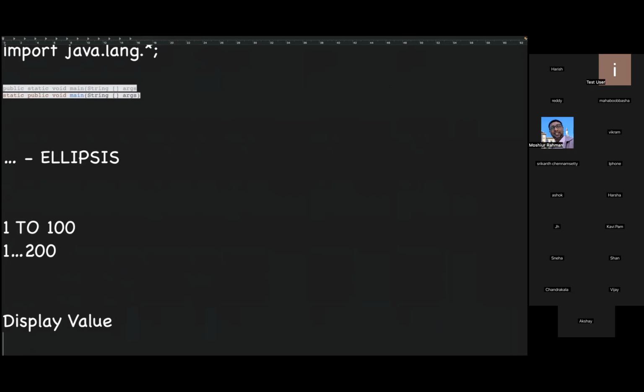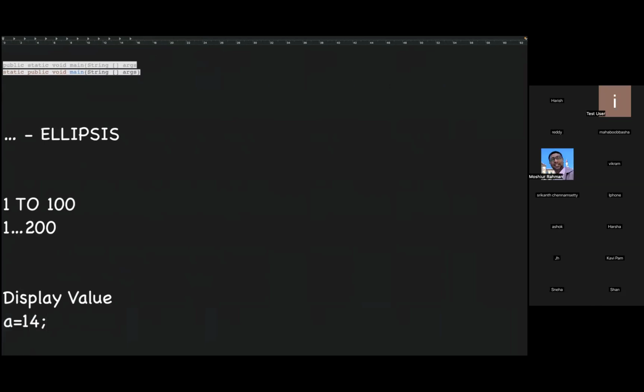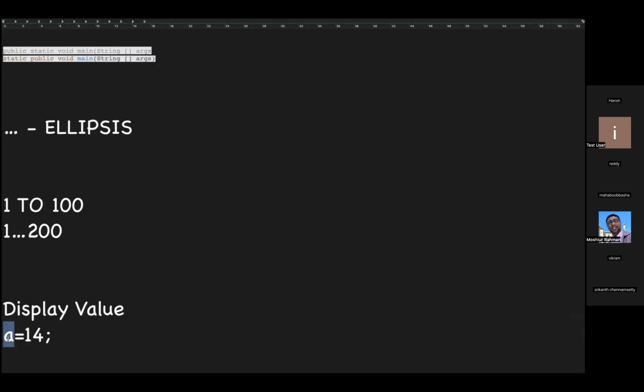What is the concept we have? Now I want to display the value of A. Now A value is 14. What does it mean by A? This is nothing but a variable. What is a variable?